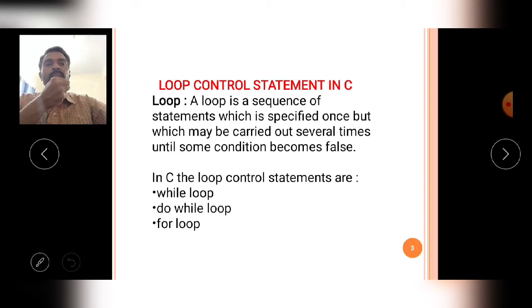Number 3, multi-way conditional control statements. Number 4, jumping control statements. From these 4 classifications, we already learned the first one, conditional control statements. Today's class we will discuss the looping control statements available in C.